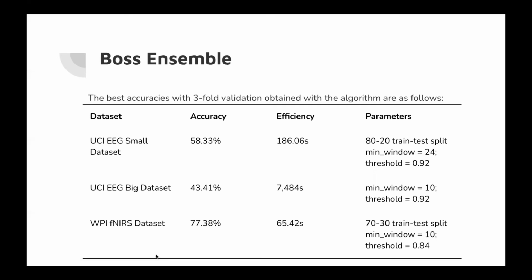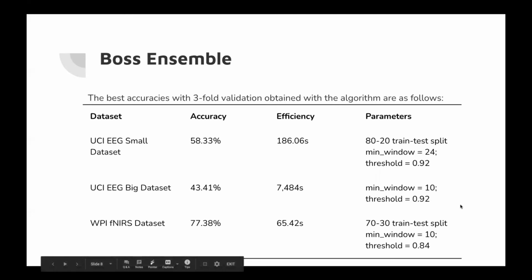The small dataset had the average accuracy among all of the algorithms and still took a larger amount of time. It had the best accuracy on the 80-20 train test split with a minimum window of 24 and a threshold of 92%. The threshold is the default for sktime. The fNIRS dataset took approximately a minute to run and was the fastest and is the smallest of our datasets.